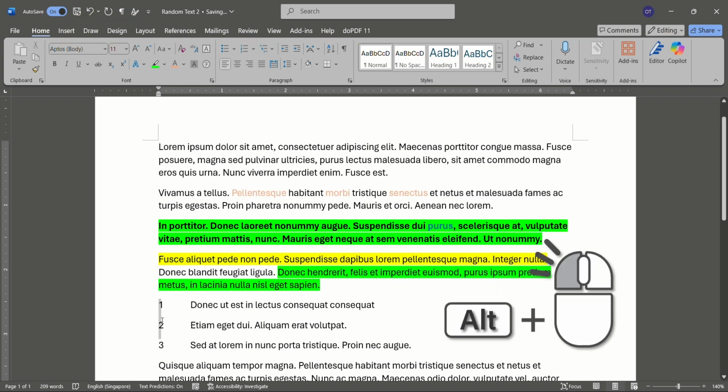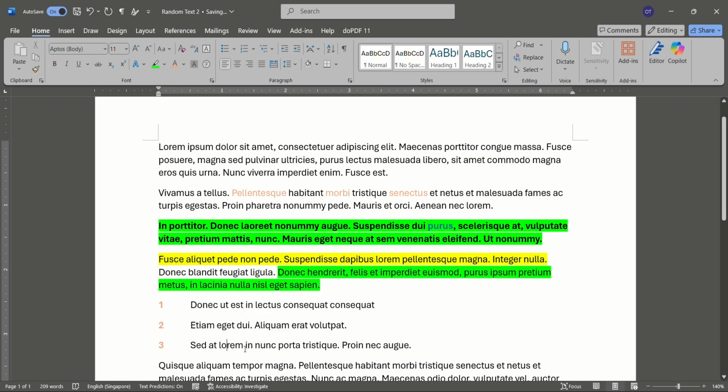This allows you to select text in a vertical column. This is particularly useful for tabular-like text, lists, or formatting columns without affecting surrounding text. These advanced techniques allow for greater control over your text selection, making formatting much more efficient.